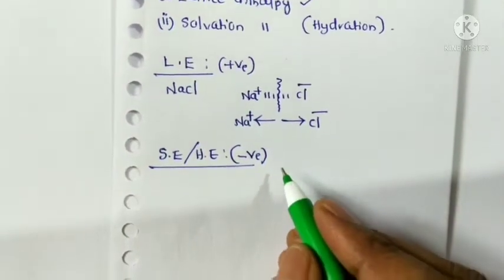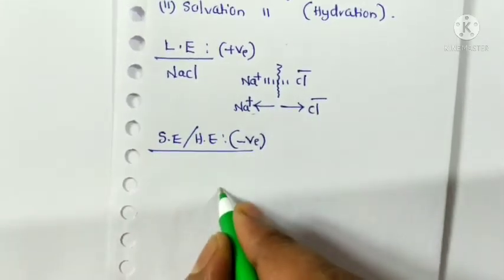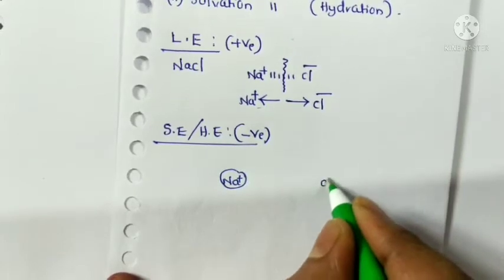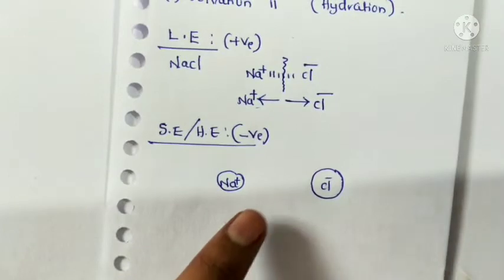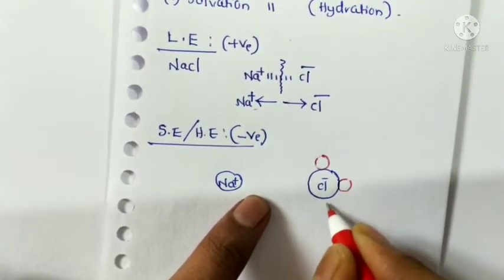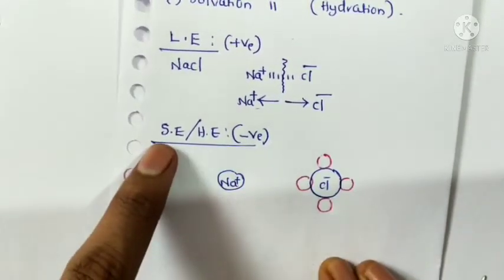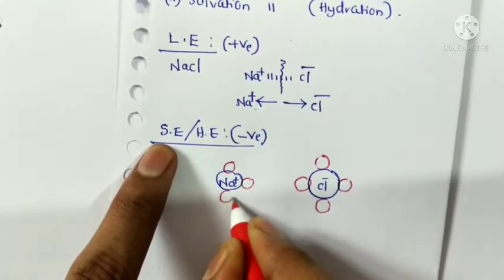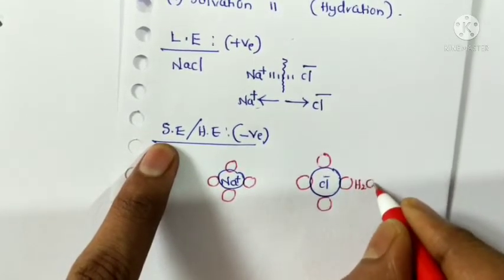Here we use water as the solvent. These ions, cations or anions, are solvated by water molecules. During this process energy is released, and that energy is called solvation energy or solvation enthalpy. These circles indicate H2O, water molecules.